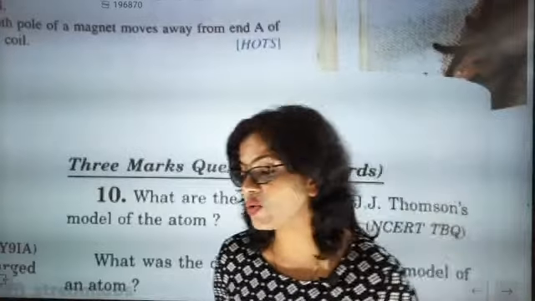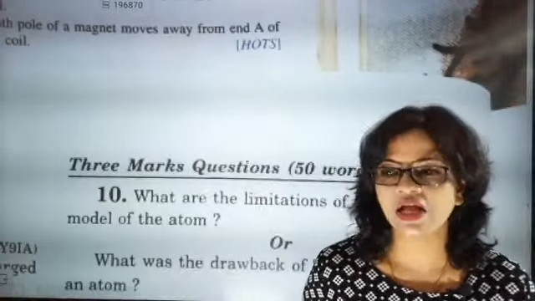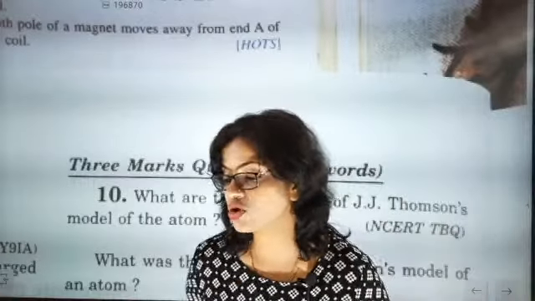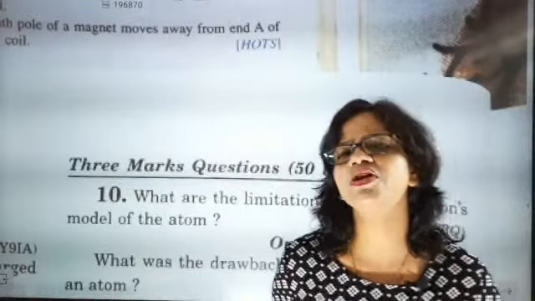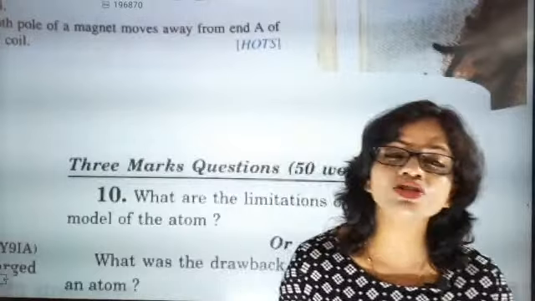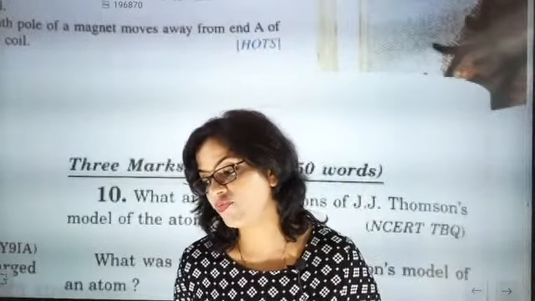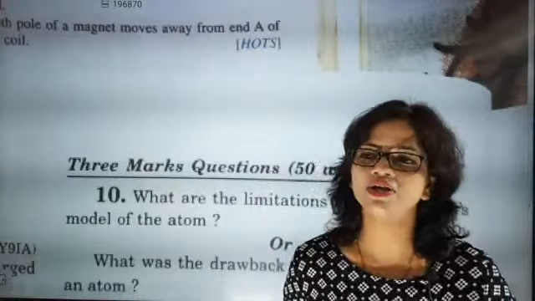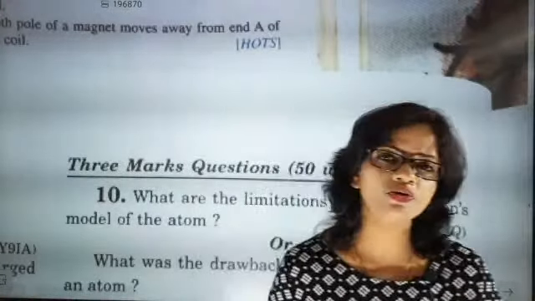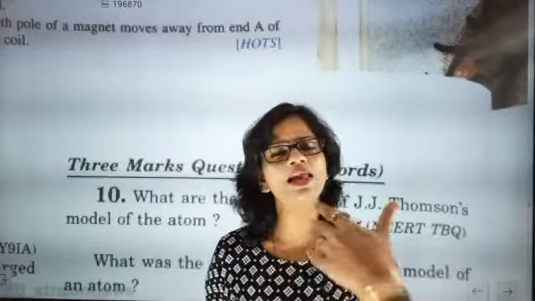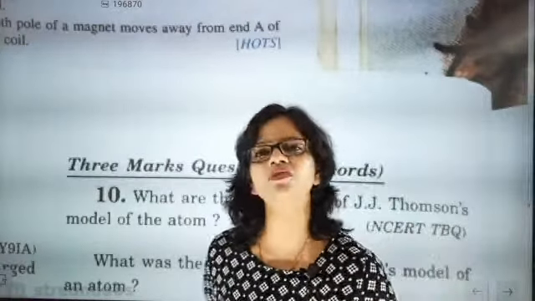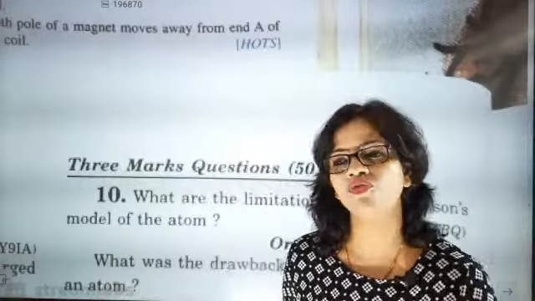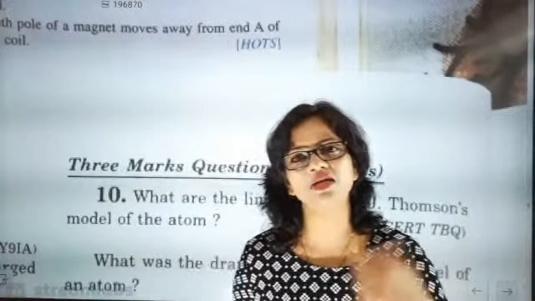Rutherford tried to explain the J.J. Thomson model of atom, but he failed because of a very important reason. When he saw his experiment, he understood one thing: according to the rays, the positively charged particles going to the gold foil were going back, and some of them were striking.